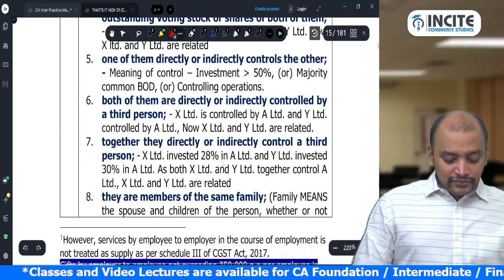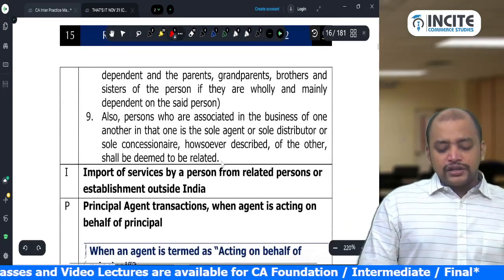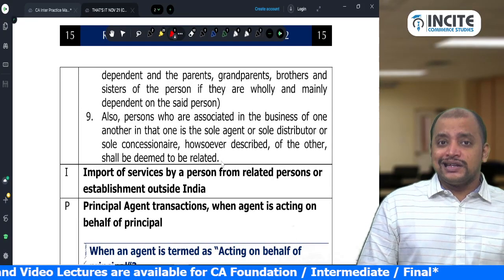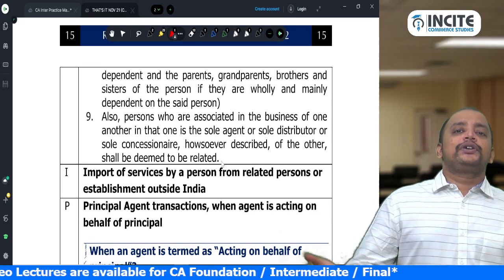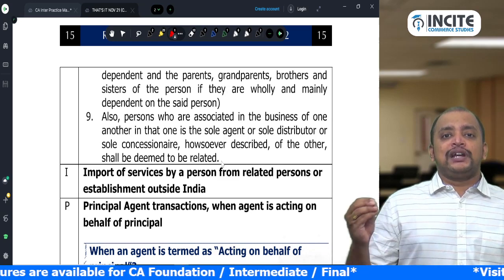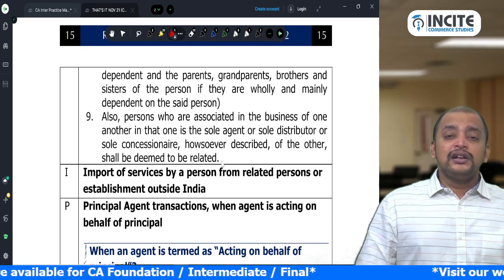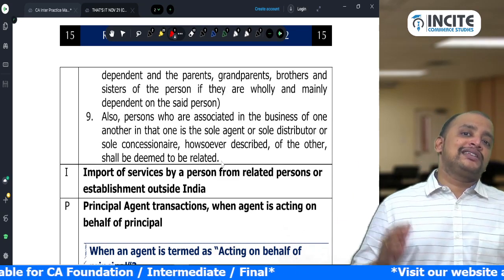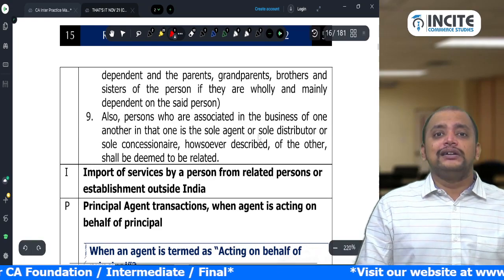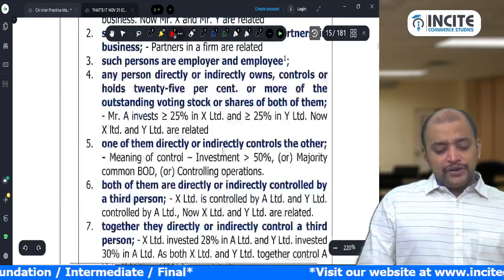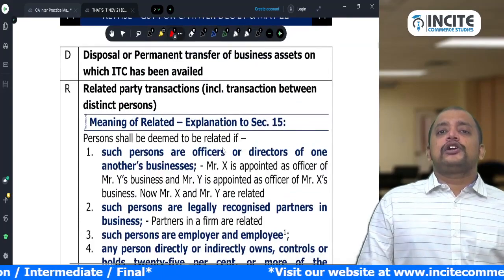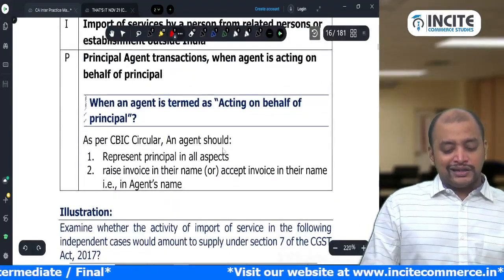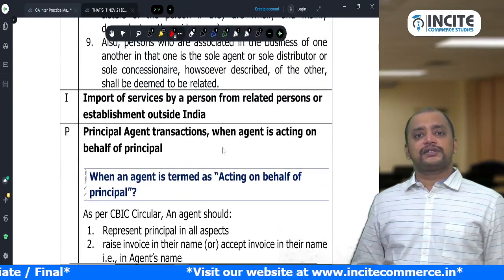Then the 9th point: a sole selling agent or sole distributor will always be deemed to be related. If there is only one agent through whom all the supplies are made, then that agent will be deemed to be related. This is the meaning of related. Distinct person, we already know: one registration to the other registration is known as distinct person.